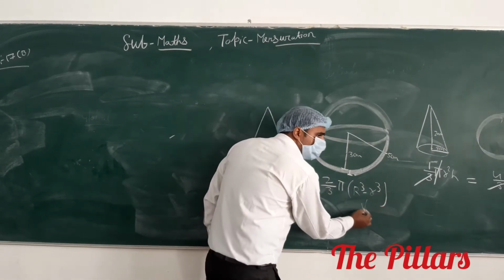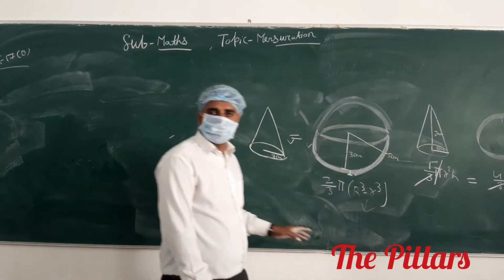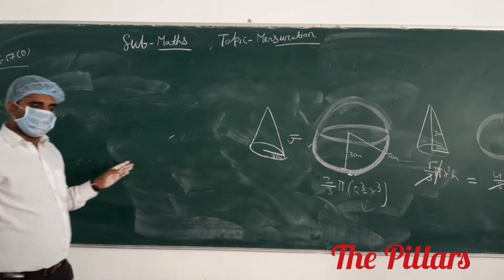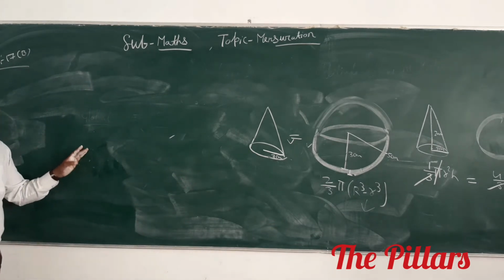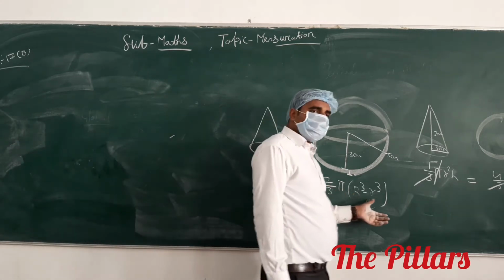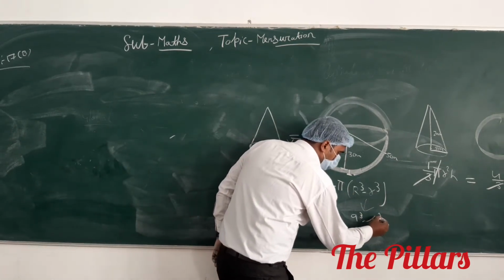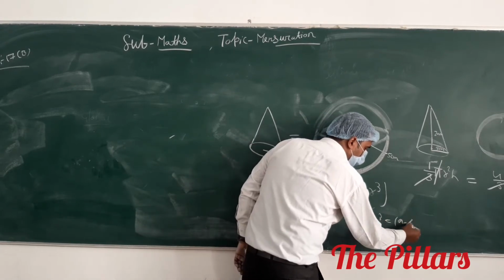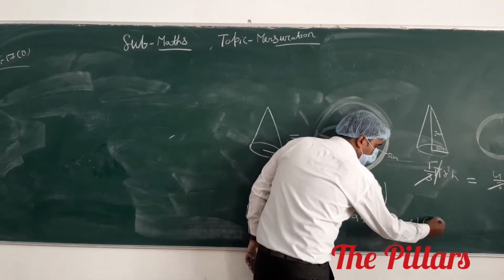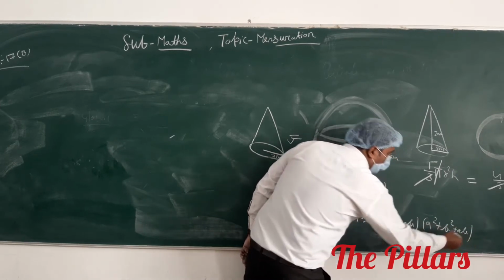This is the identity or not? a cube minus b cube equals to what? Aryan, what is the identity? This identity, a cube minus b cube equals to what? Sir, (a minus b) in one bracket, and in another bracket a square plus b square plus ab. Very good. Okay.